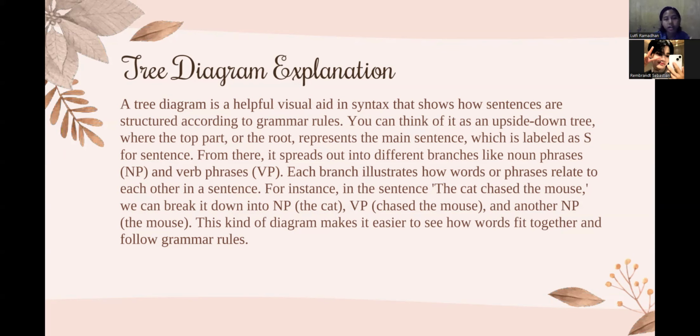It works by breaking a sentence into smaller parts, with each word or phrase as a node linked by branches. At the top, you've got the whole sentence, which splits into a noun phrase (NP) and a verb phrase (VP). The noun phrase might break into a determiner like the and a noun like dog, while the verb phrase could split into a verb like chase and another noun phrase like the cat.